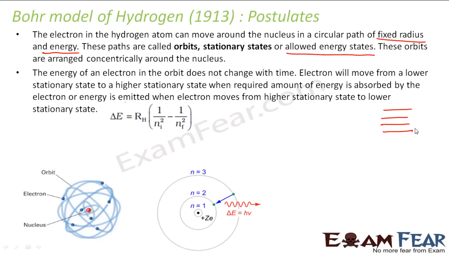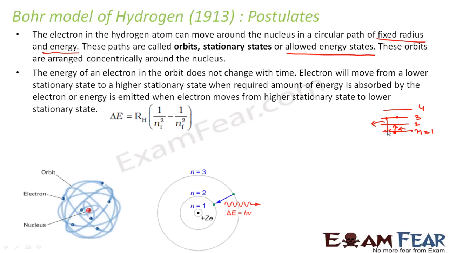Let us suppose these are the energy levels, n is equal to 1, 2, 3, 4. If an electron jumps from a lower energy state to higher energy state, it will absorb some energy. If an electron jumps from a higher energy state to lower energy state, it will emit some energy. But as long as an electron is on a particular energy state, there will be no change in energy of the electron with time.